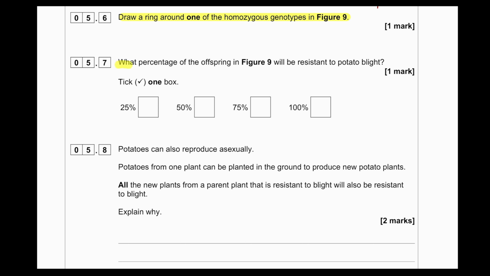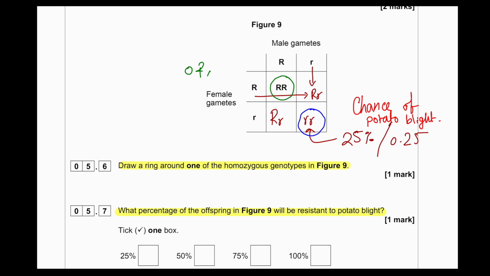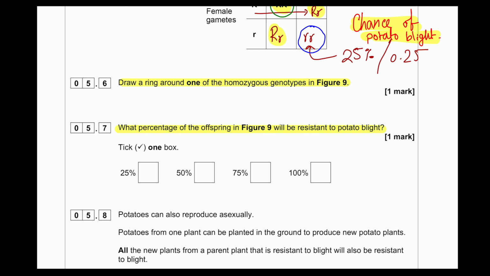What percentage of the offspring in figure 9 will be resistant to potato blight? So according to our calculation, only 25% had the chance of potato blight. The remaining 75%, or 3 out of 4, had a chance of not having potato blight because of the resistant gene. So 75% will be our answer.